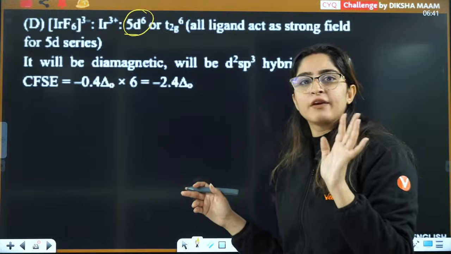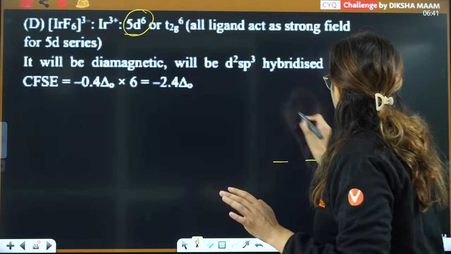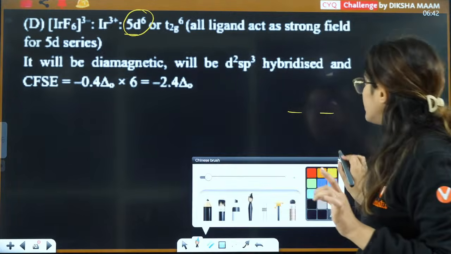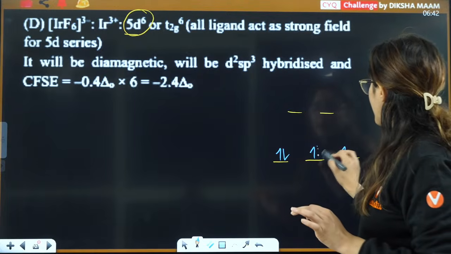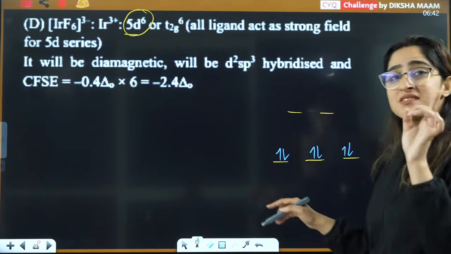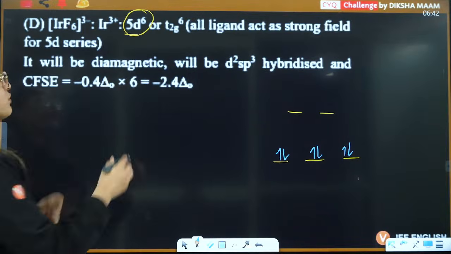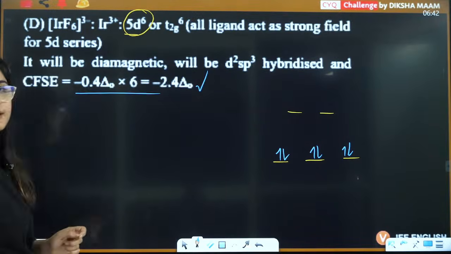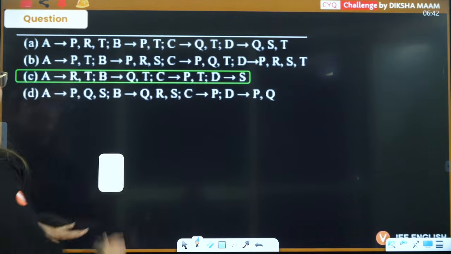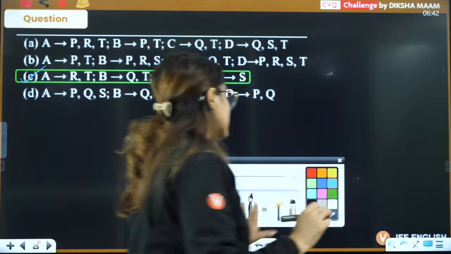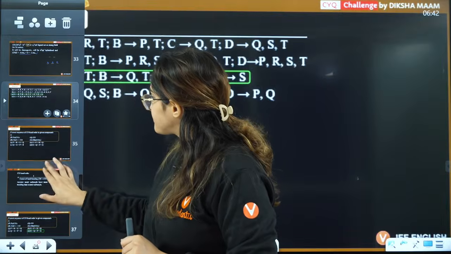So here you will have 1, 2, 3, even though it is water, but here it will be 1, 2, 3, 4, 5, 6. So you will have 6 electrons here in T2G and 0 in EG, and that's how you have the value here. Then all you have to do is match the following and you will get your answer as C. Okay, yes everybody.